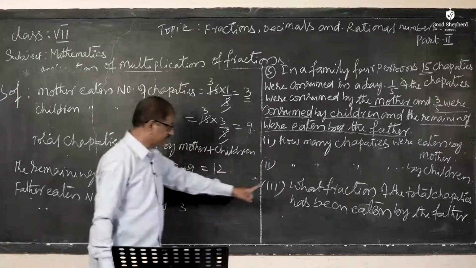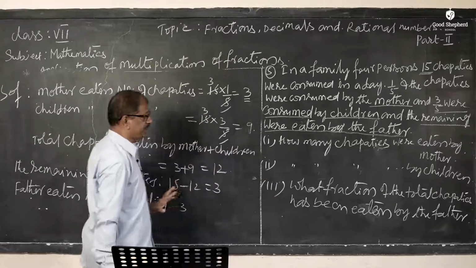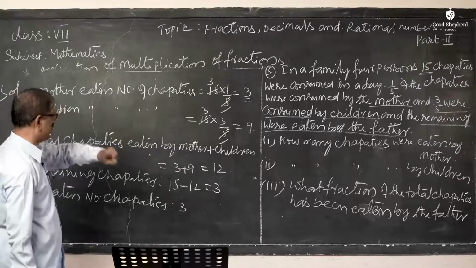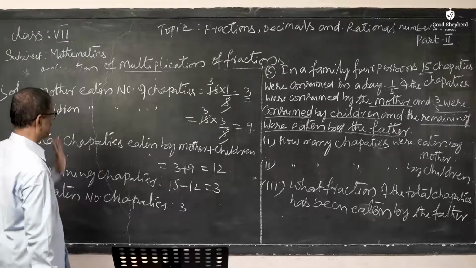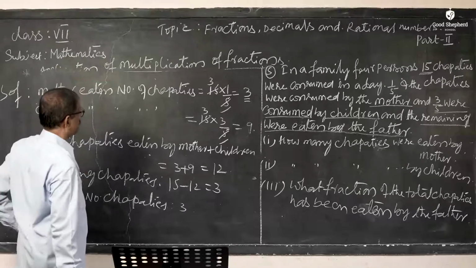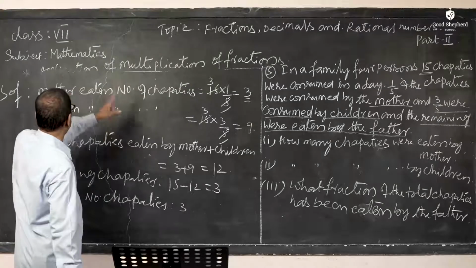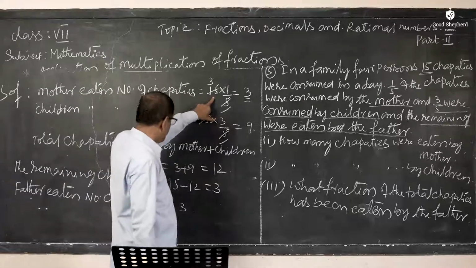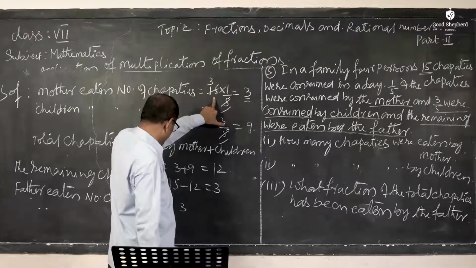The third question is, what fraction of the chapatis has been eaten by the father? What fraction is it? Okay, now we'll see how much you get. The total number of chapatis we have is 15. What fraction is it? So 15 into 1 by 3, right?